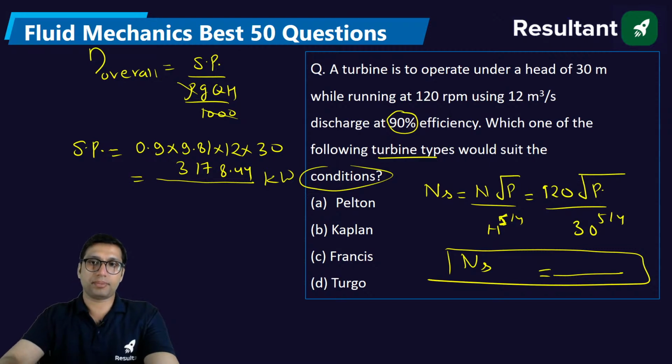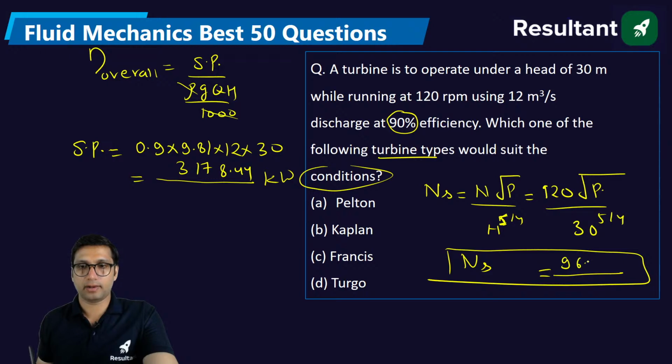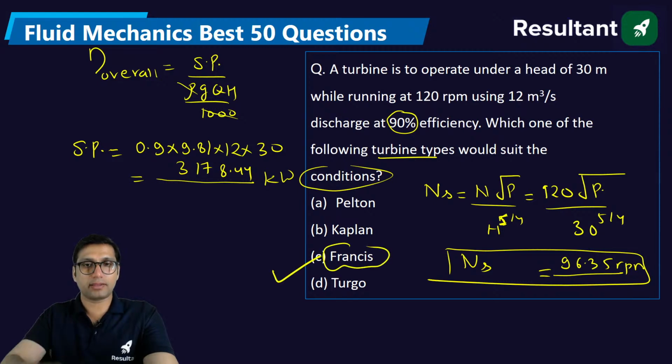96.35 will be the specific speed, 96.35 RPM. Based on this, it will be Francis turbine, because Francis turbine has a specific speed in the range of 50 to 250 RPM. Okay, that will be Francis.